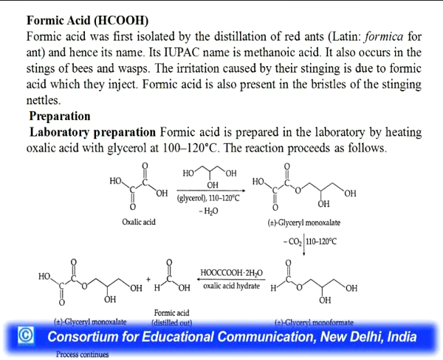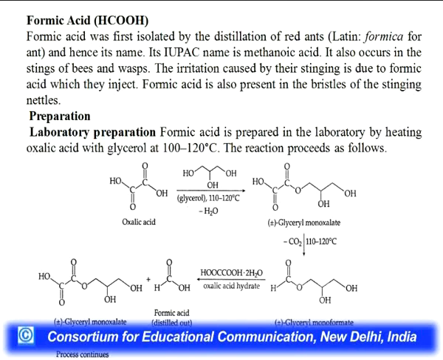You have generally observed that the irritation caused by their stinging is due to formic acid, which they inject into our body. Formic acid is also present in the bristles of stinging nettles. This was general information about formic acid. So, how can we prepare formic acid in the laboratory? In the laboratory, by heating oxalic acid with glycerol at 100 to 120 degrees Celsius, and you can see the reactions.